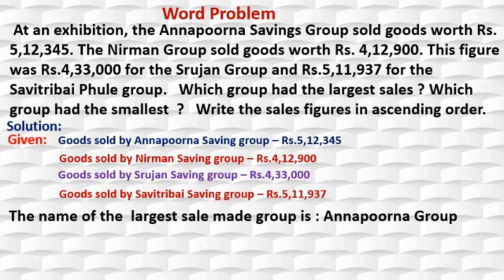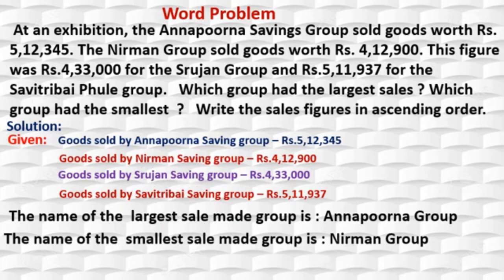We will move to the second one. Which group had the smallest? Now, which is the smallest figure here? Yes, students, you are right. That is nothing but Nirmana. The name of the smallest sale made group is Nirmana group. That is rupees 4,12,900. Correct? That is the smallest figure.